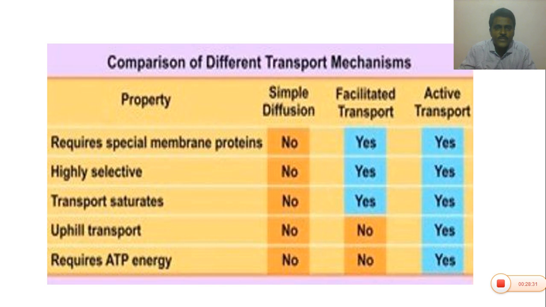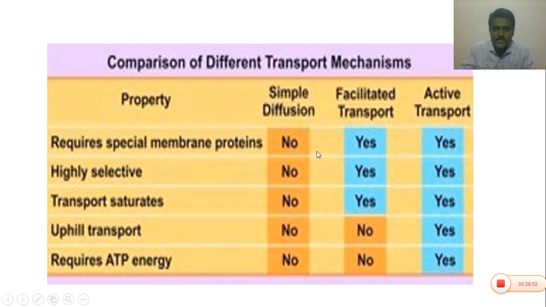Comparison of different types of transport mechanisms. We have studied simple diffusion, facilitated diffusion and active transport. Simple diffusion does not require any special membranes, but facilitated diffusion requires a special membrane, that is the cell membrane.